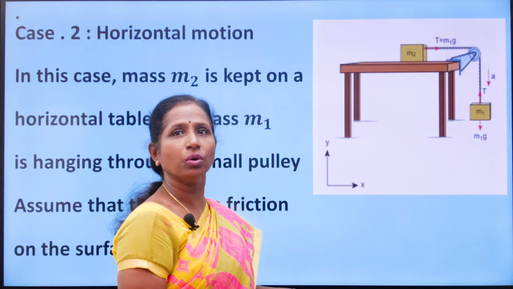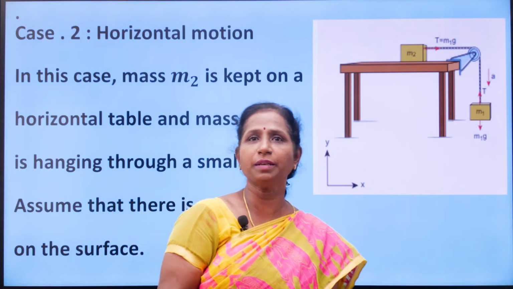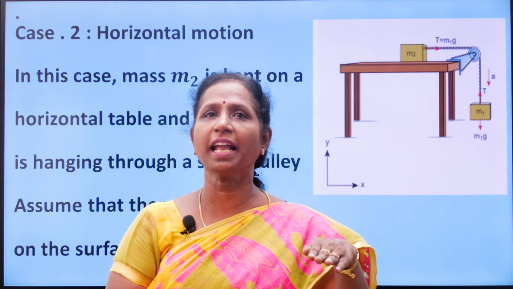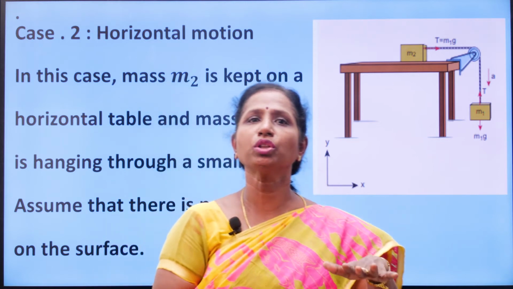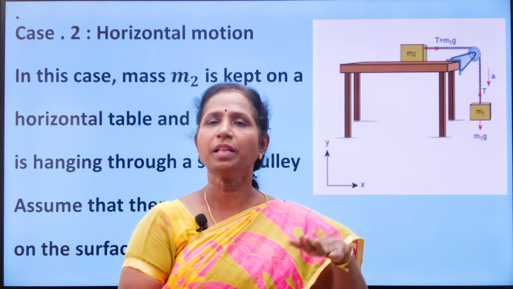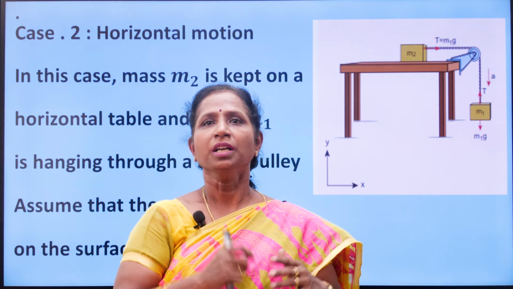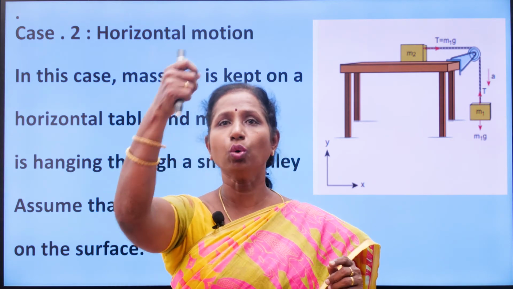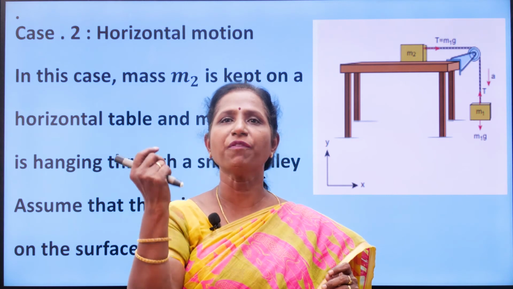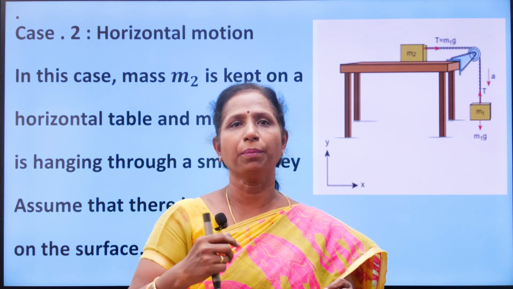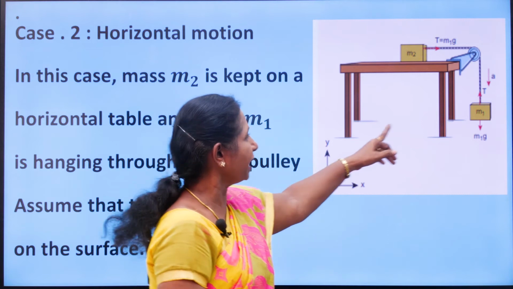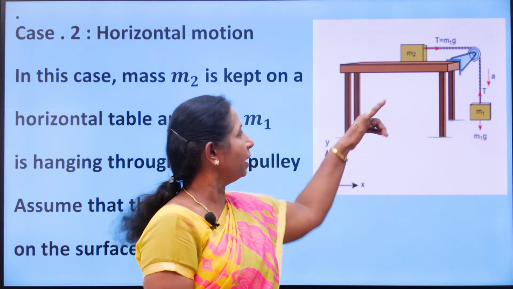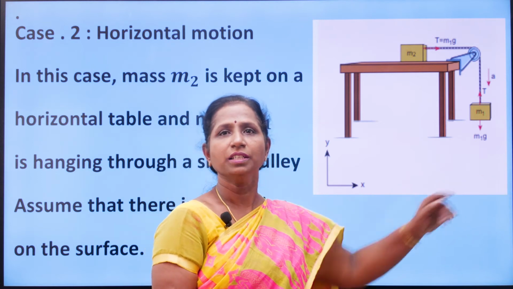Here also the masses are connected by a string, but one mass, m2, is placed on the table. The table is smooth, a frictionless table. The mass m2 is moving on the table, and another mass m1 is hanging through the pulley with the help of a string passing over the pulley. Clear? So, these are also connected masses. This is horizontal motion, so the mass m2 is moving horizontally.